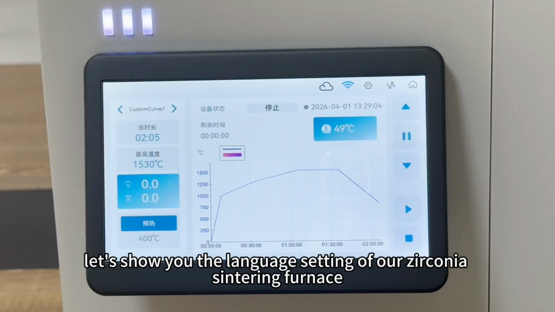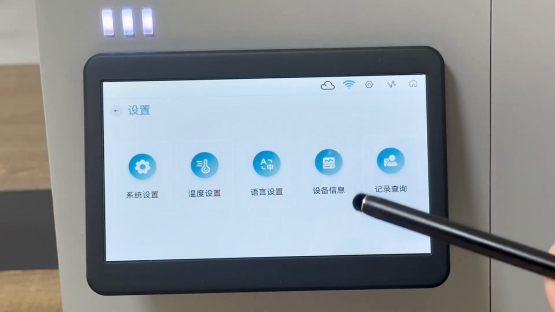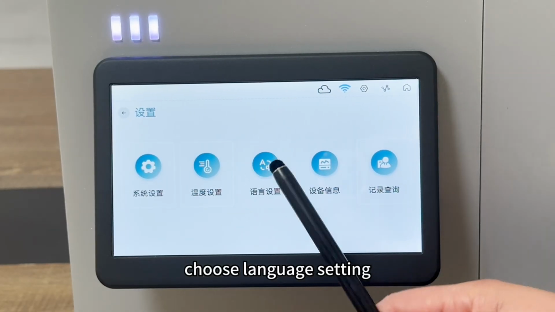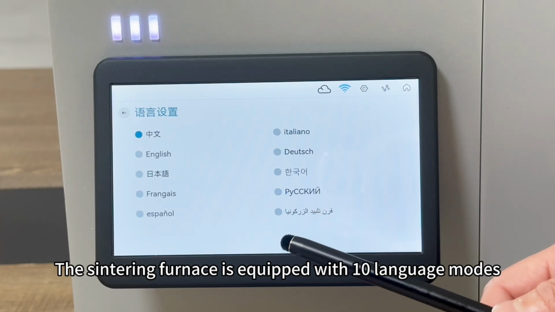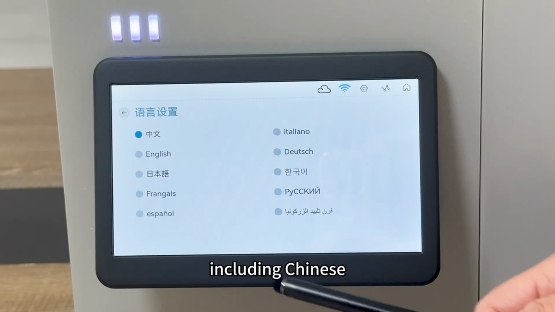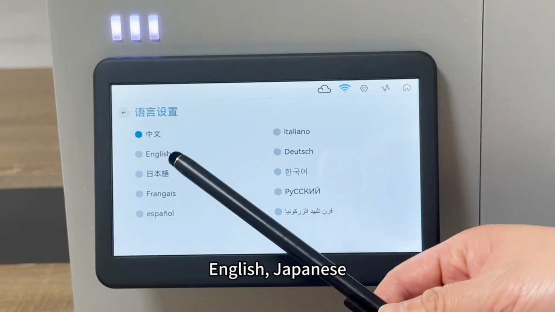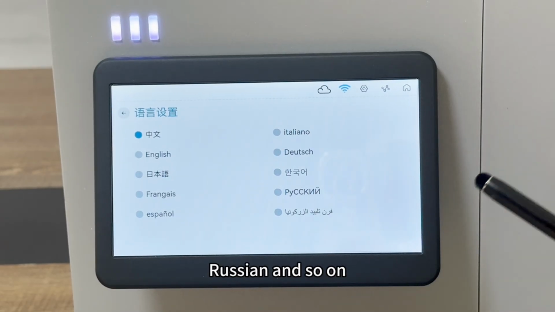Today, let's show you the language setting of our Zirconia Sintering furnace. First, click the setting. Choose the language setting. The Sintering furnace is equipped with 10 language modes, including Chinese, English, Japanese, German, Korean, Russian and so on.